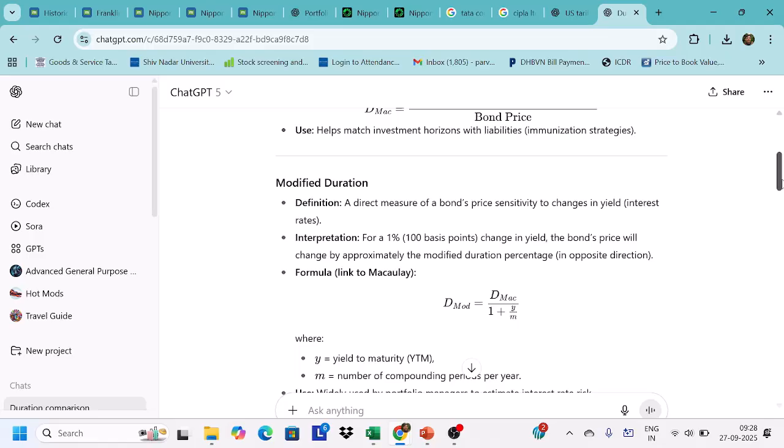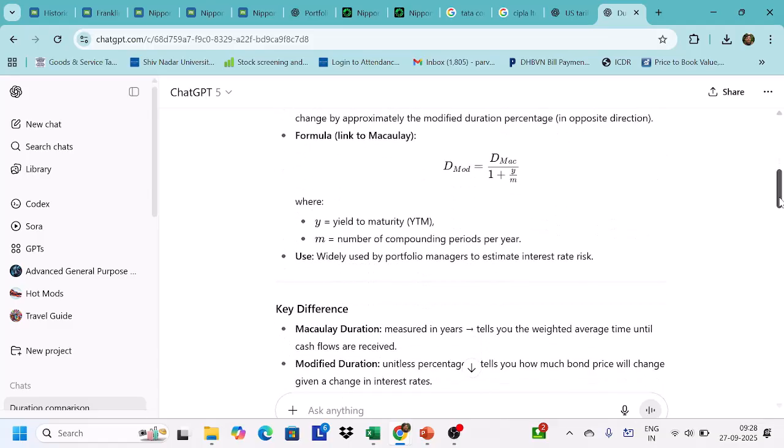That means this tells you, if the interest rate goes up by 1%, how much the bond price will fall. Or similarly, if the interest rate falls, the bond prices will go up. So how much does it change, in terms of percentage.